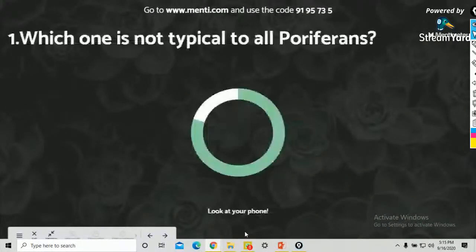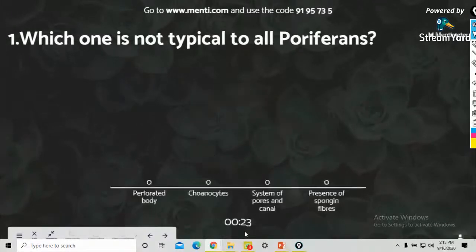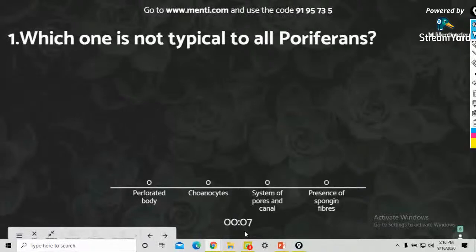Yes, the first question: which one of the following is not typical to all poriferans? Perforated body, choanocyte, system of pores and canals, presence of spongin fibers.